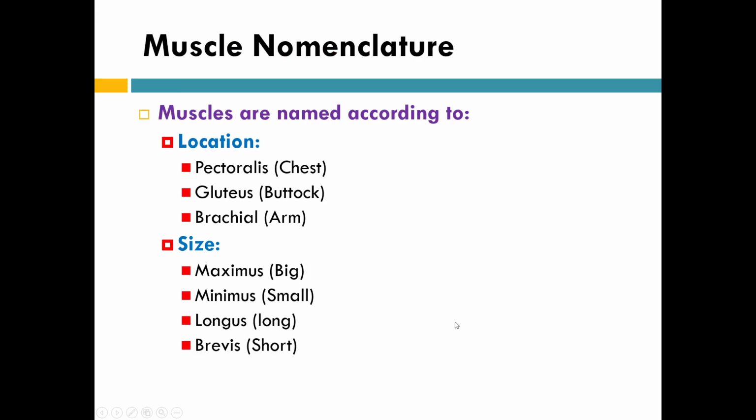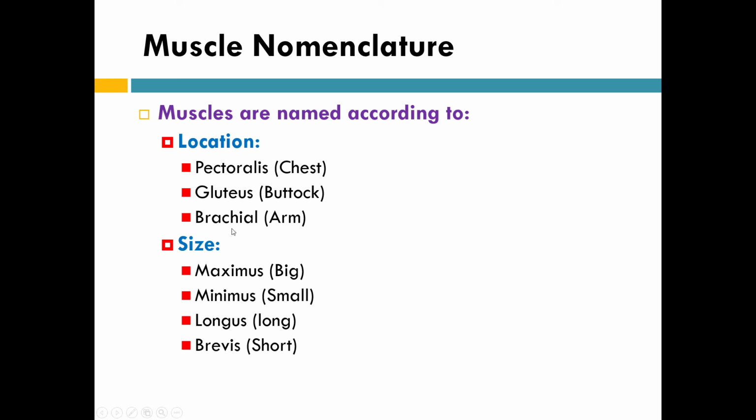Now let's learn some of the muscle nomenclatures. The muscles can be named according to the location. For example, pectoralis: the pectoral region means chest. We know the pectoralis major and minor muscles. Then gluteus, that means glutes or the buttock. The muscles present in the gluteal region are gluteus maximus, gluteus medius, and minimus. Brachial means arm: brachialis, brachioradialis, we already know these muscles.